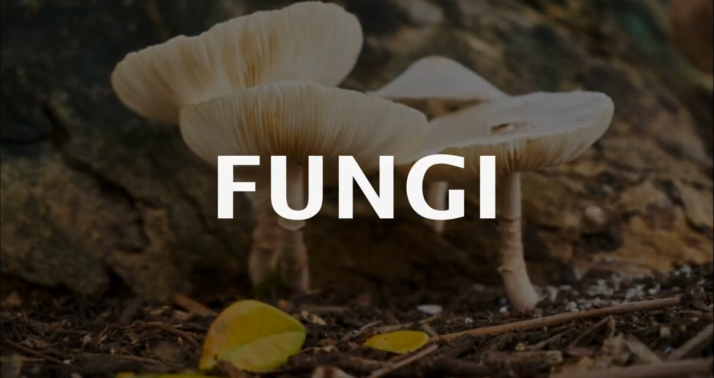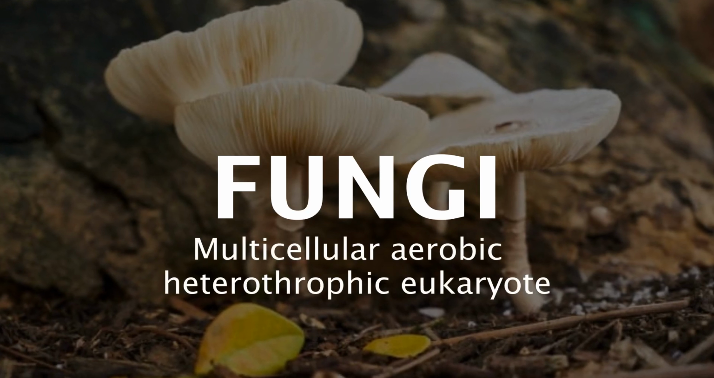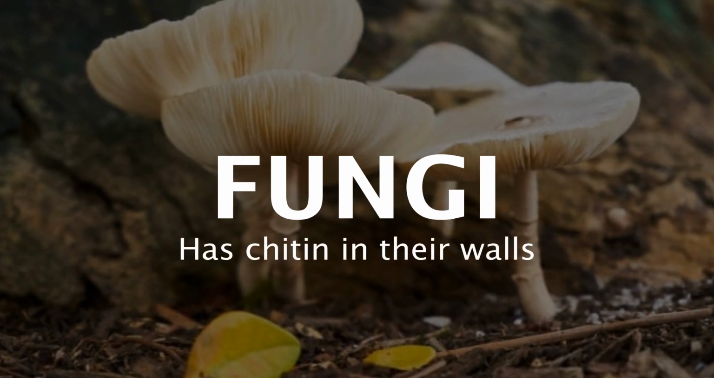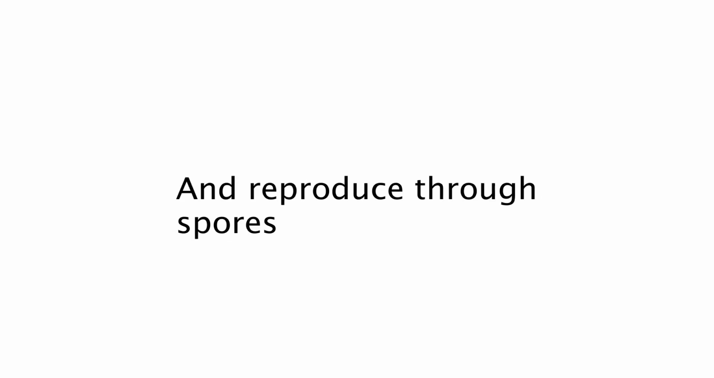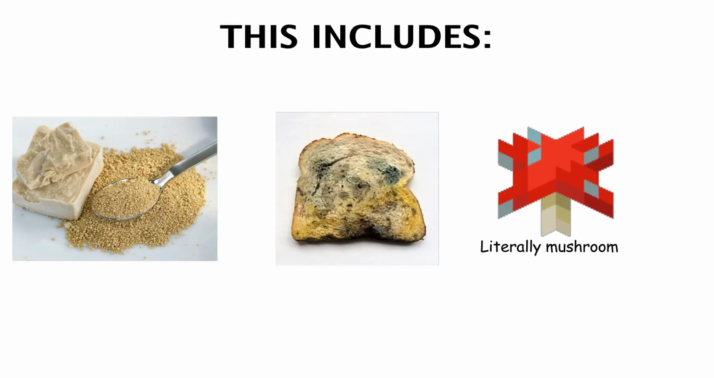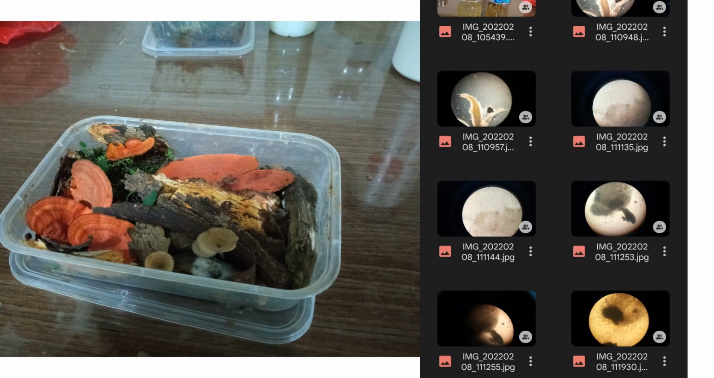And the Fungi kingdom. They are multicellular, aerobic, heterotrophic eukaryotes which have chitin in their walls. They feed off other living things and reproduce through spores. This includes yeast, mold, and all species of mushrooms and toadstools. Here's an image of fungi.